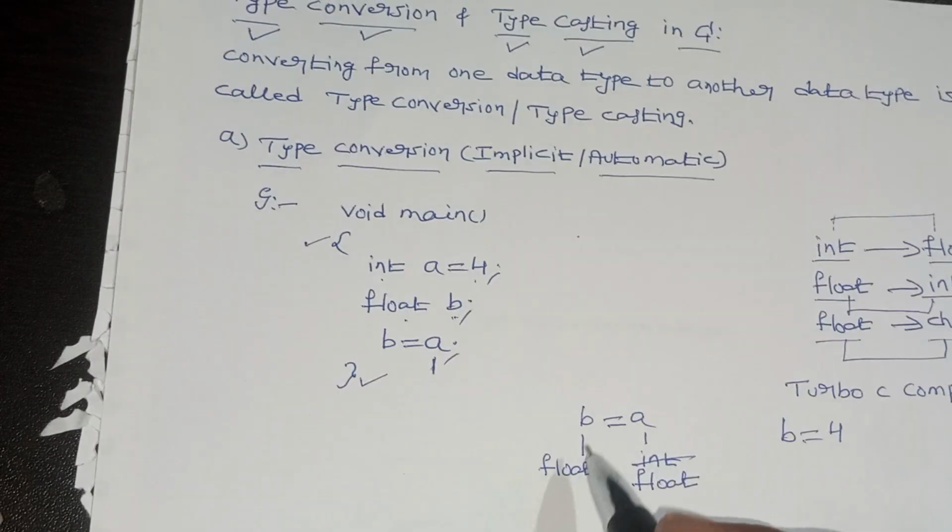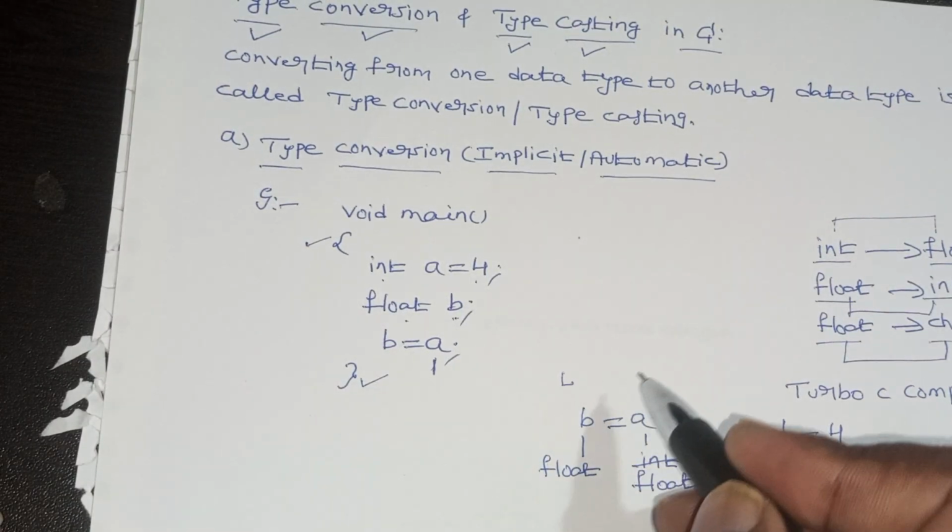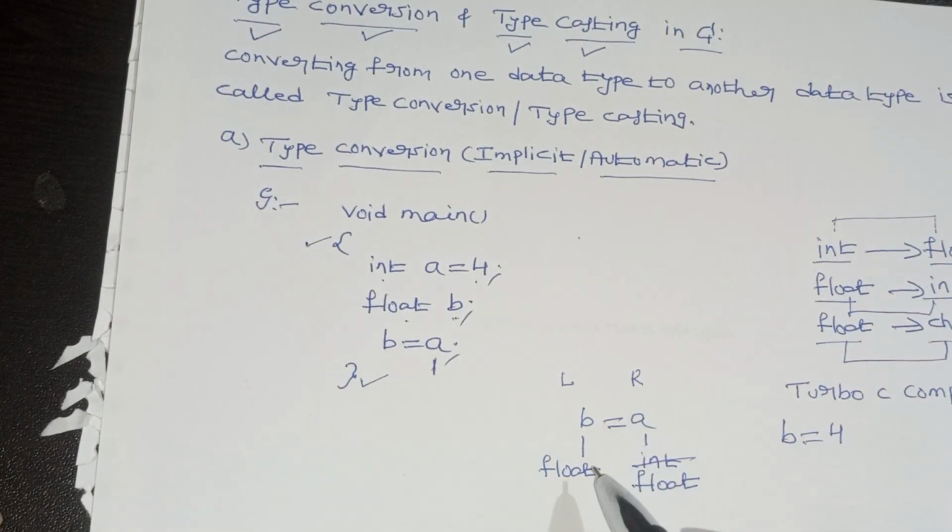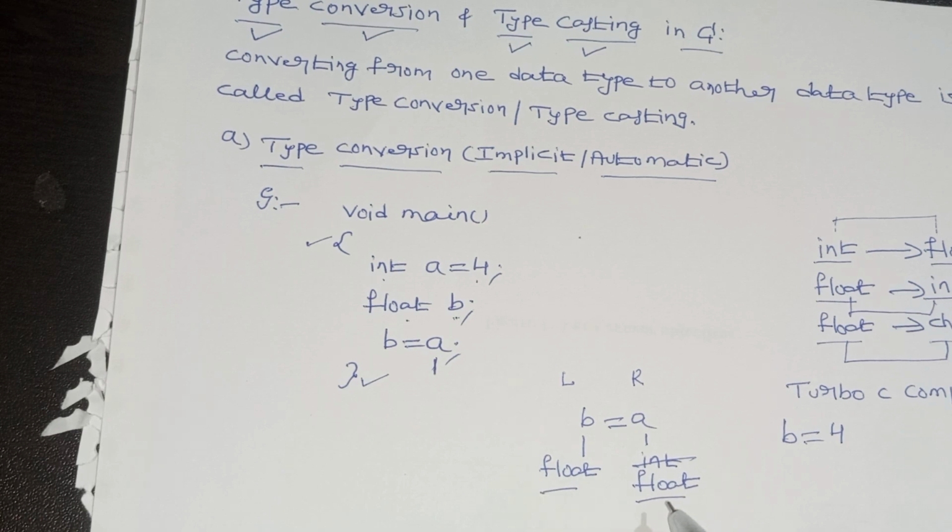Always make a note: the LHS and RHS must be of the same type, not different, according to programming rules. So this must be float, this must be float. That is called implicit type conversion.